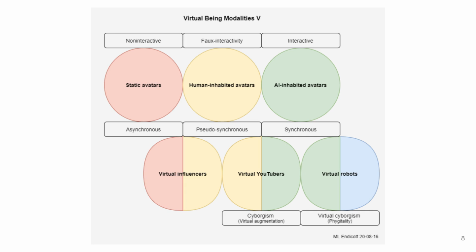The slide Virtual Being Modalities V shows how virtual beings range from static avatars that are non-interactive and asynchronous to human-inhabited avatars like virtual influencers and VTubers that create pseudo-interactive or synchronous experiences, and finally to AI-inhabited avatars and virtual robots that operate interactively and in real time. It positions these modalities along axes of interactivity, non-interactive, faux interactive, interactive, and temporality, asynchronous, pseudo-synchronous, synchronous, while also framing them within broader concepts of cyborgism as virtual augmentation and virtual cyborgism as phygital hybridization, illustrating the progression from simple representations to autonomous, AI-driven agents.